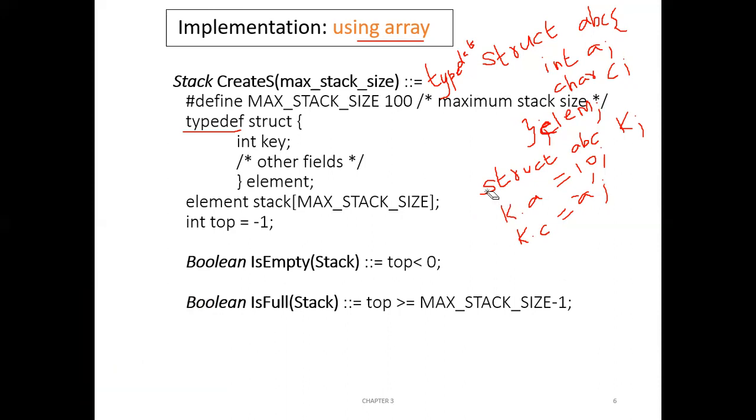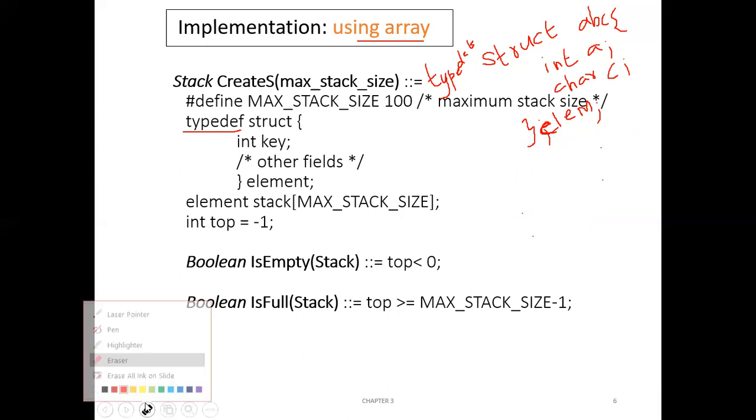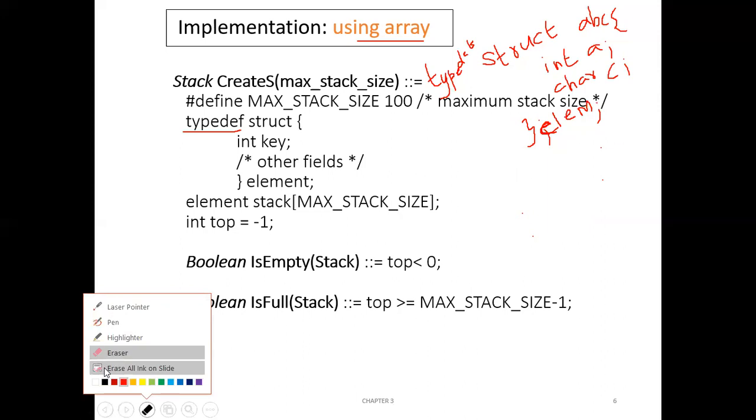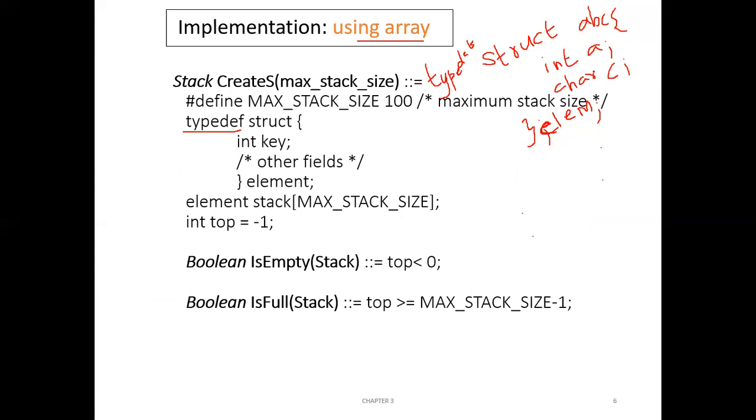Let me erase this, otherwise it is misleading. Now this element is a new data type, which is something similar to the structure. Now I can create a variable like this: element k.